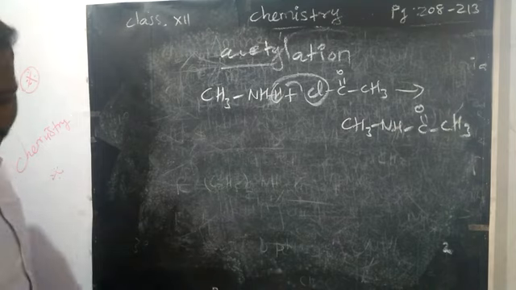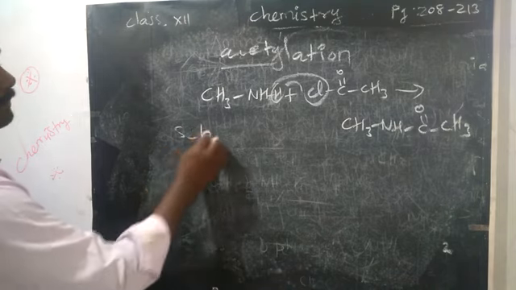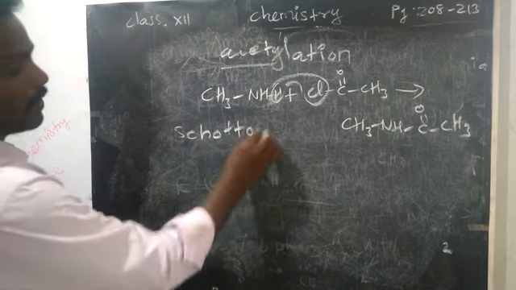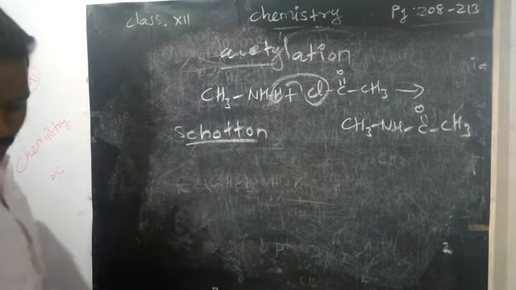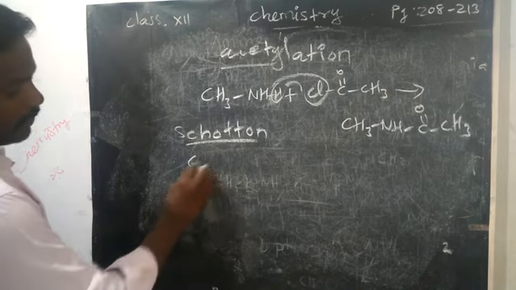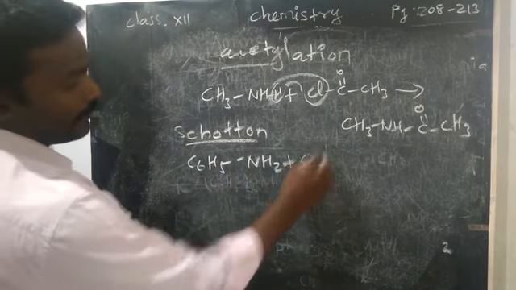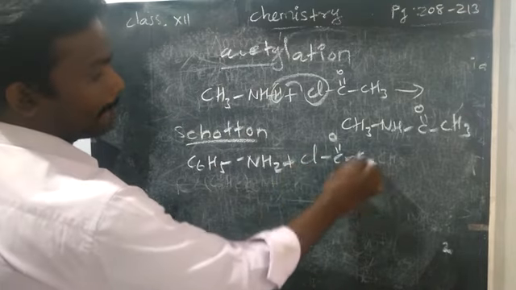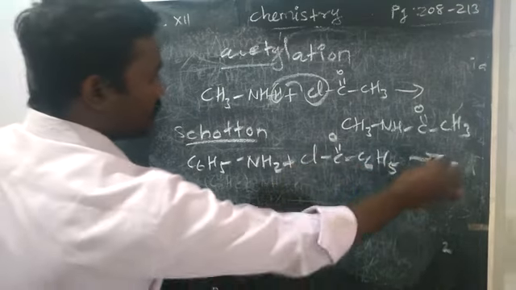In the same way, you can take the very important Schotten-Baumann reaction. Here we are going to take aniline, C6H5NH2, with benzoyl chloride. What is the name of this other reactant? Benzoyl chloride.